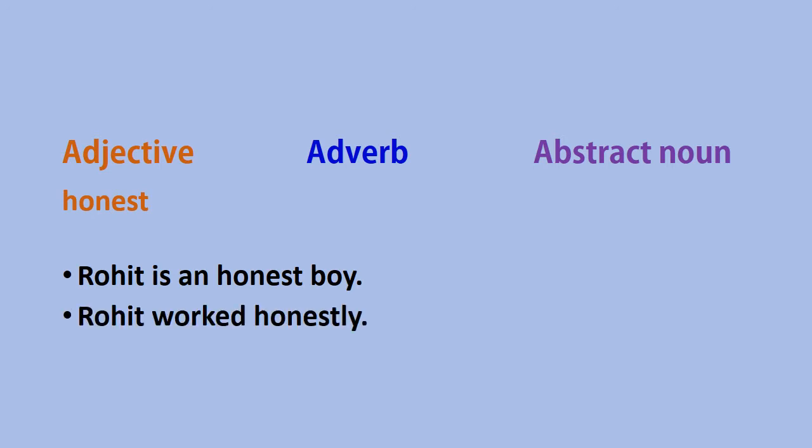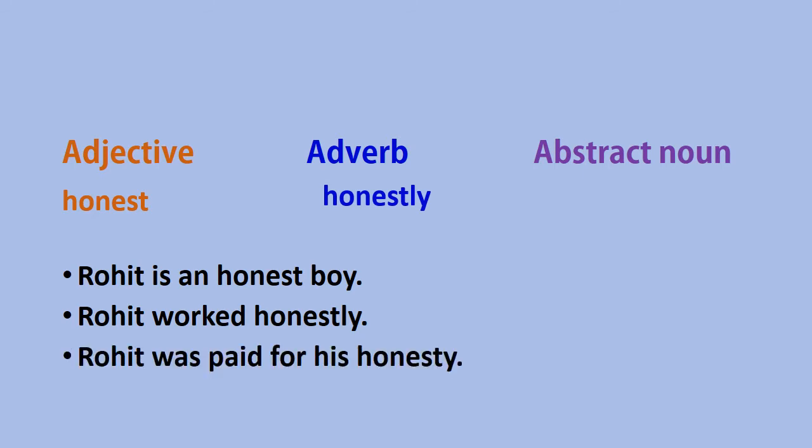Whereas, Rohit worked honestly. When I say this, the word honestly is describing or modifying the verb worked. It is telling something more about the work. How did Rohit work? Honestly. So, honestly is an adverb. Rohit was paid for his honesty. What was Rohit paid for? Honesty. Honesty is an abstract noun.